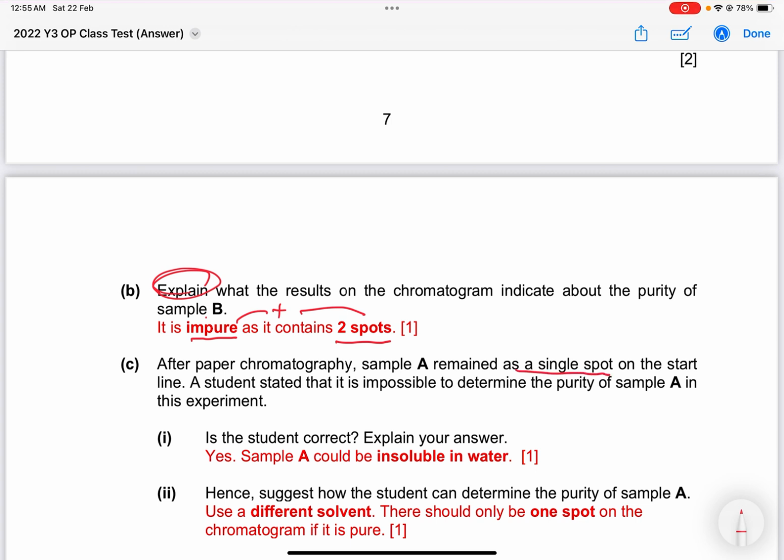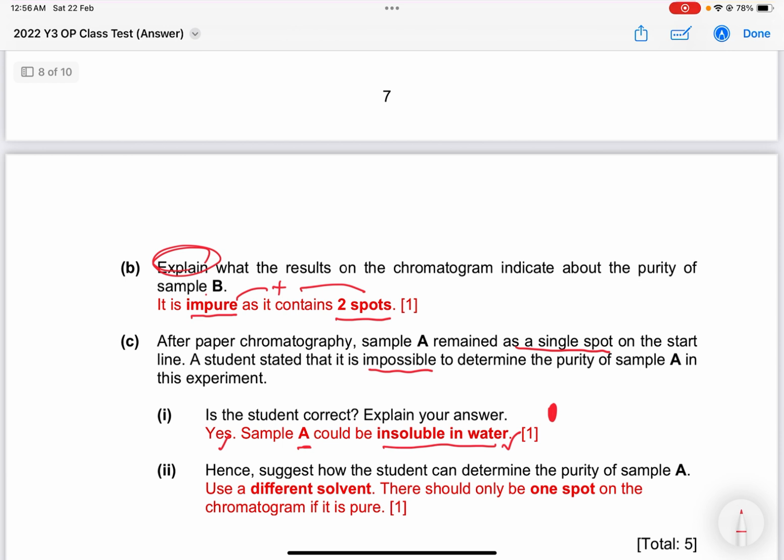Next, after paper chromatography, sample A remained as a single spot on the start. A student stated that it's impossible to determine the purity of sample A in the experiment. Okay, based on this chromatography, yes, it's impossible because sample A could be insoluble in water. So if it's insoluble in water, it will not separate, it will just stay as a single spot, right? Okay, that's why the student is correct. So what can we do here? We can use a different solvent, and if there's only 1 spot using the different solvent, then it is pure.